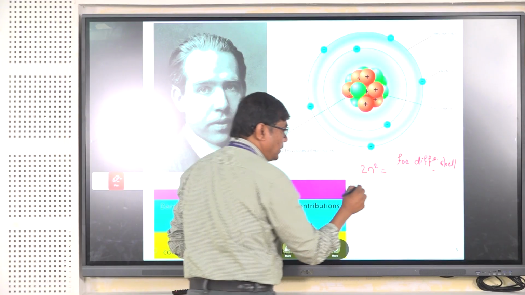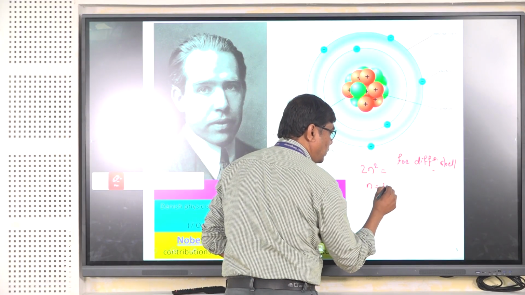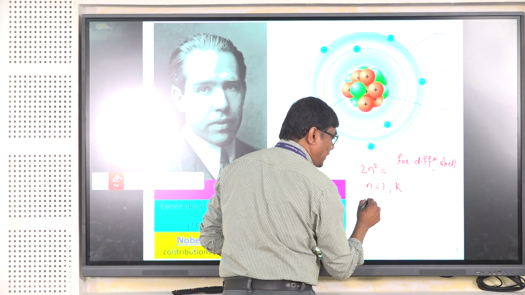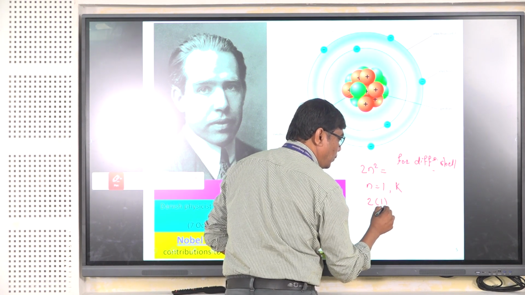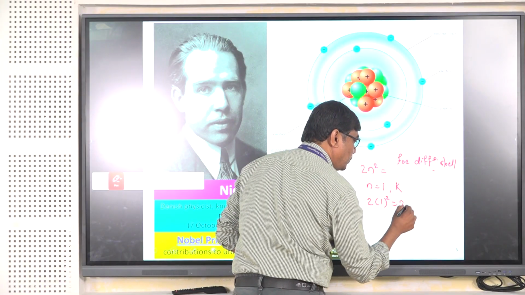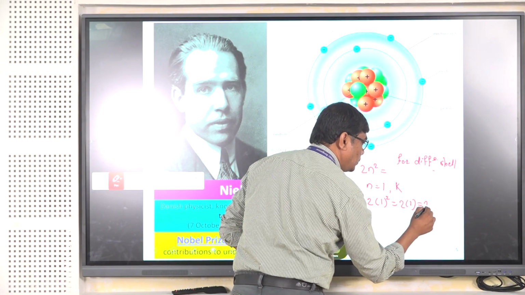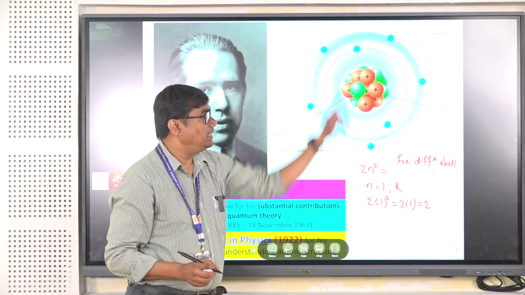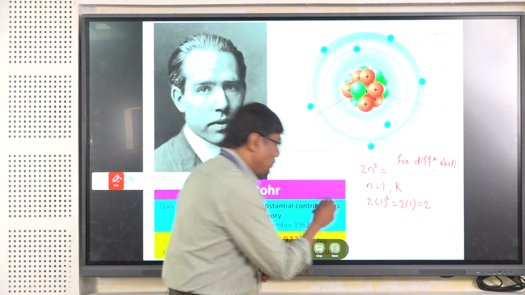If we put n equal to 1 in this formula for the K shell, then the maximum number of electrons is 2 into 1 square, that is 2. So in the K shell, the maximum number of electrons by this formula is 2.